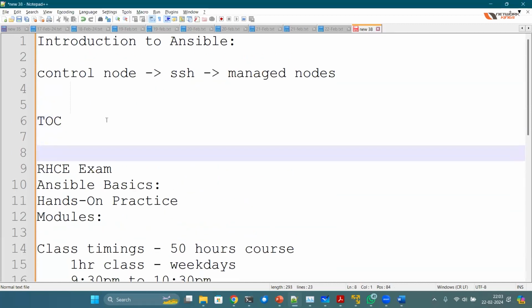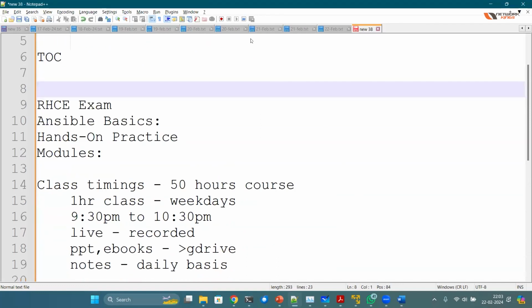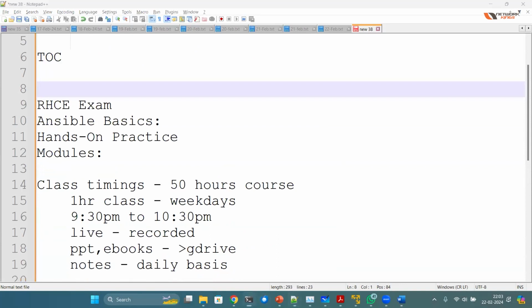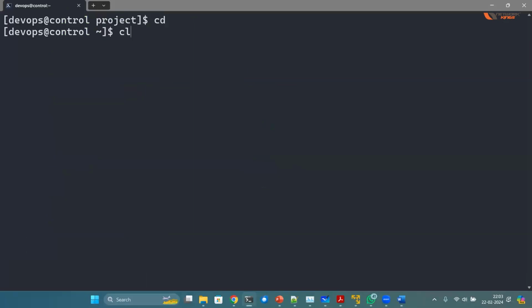Okay, so this is the basics. In fact, let me do one thing. Let me give you a quick demonstration. Okay. So right now I'm on a machine. Basically, I have deployed 4 or 5 virtual machines in my laptop. Okay, and I've logged into the control node.